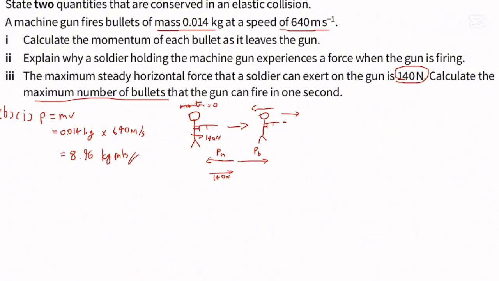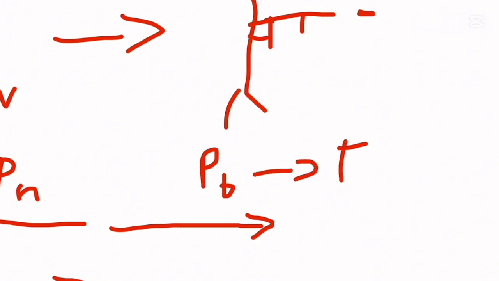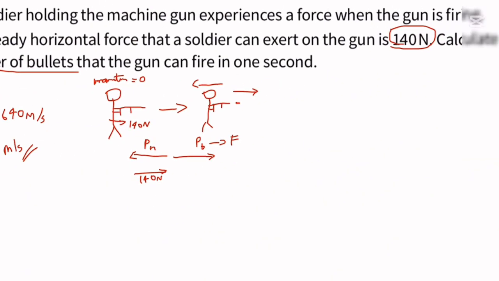We need to calculate how much force one bullet produces. This is momentum, not force, but we can change that to force. Then we divide 140 by that force to get the number of bullets producing a force of approximately 140 newtons.